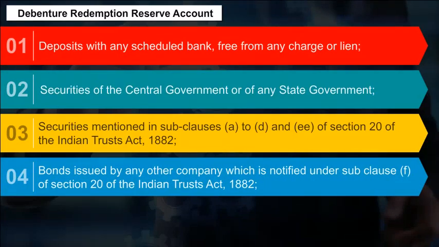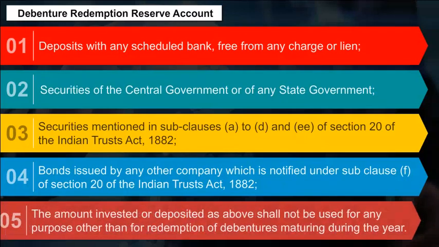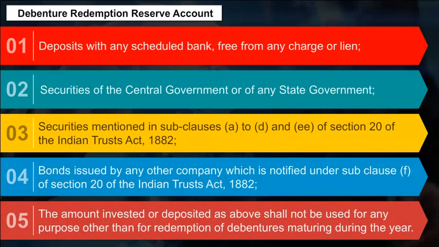Bonds issued by any other company which is notified under sub-clause F of Section 20 of the Indian Trusts Act 1882. 5. The amount invested or deposited as above shall not be used for any purpose other than for redemption of debentures maturing during the year.